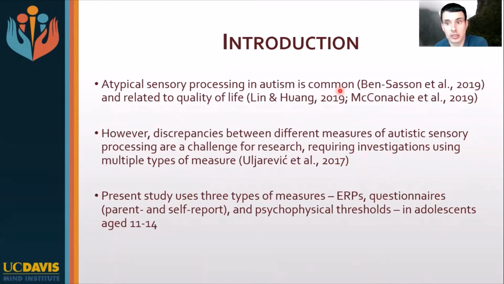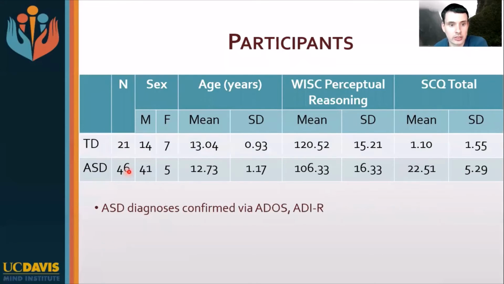So the present study is using 3 different kinds of measure: event-related potentials, parent and self-report questionnaires, as well as psychophysical thresholds in the auditory and tactile modalities in adolescents aged 11 to 14. We have 46 autistic and 21 typically developing participants. There is a group difference here in cognitive ability, please note.